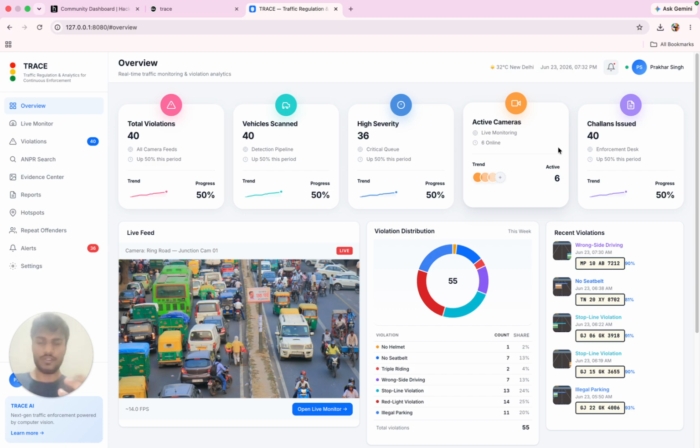Our vision is very simple: to help cities move from manual traffic monitoring to an intelligent, scalable, and evidence-driven platform. Trace transforms images into insights, violations into actionable evidence, and traffic data into safer roads. Every video is a combination of frames that are images. So that's how it works. That is what Trace is: Traffic Regulation and Analytics for Continuous Enforcement.